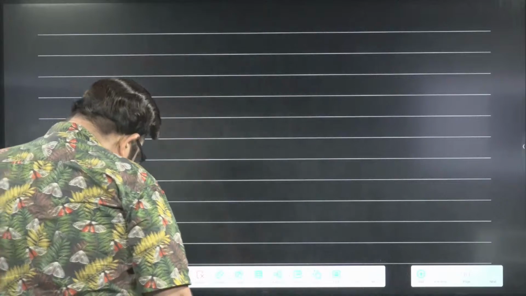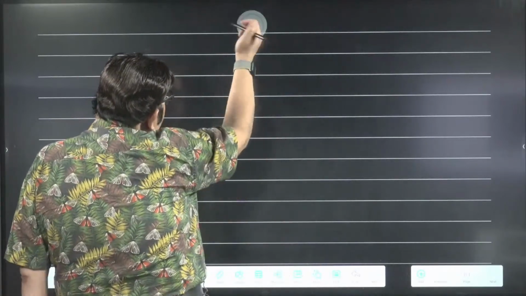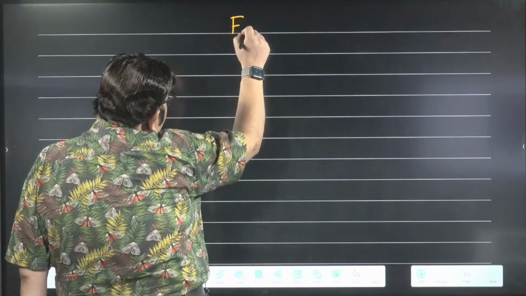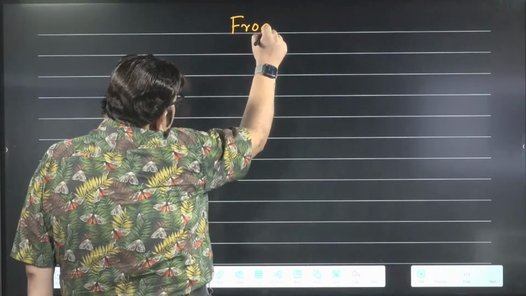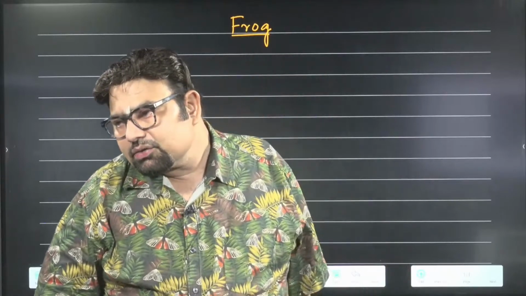Cockroach is over. Okay, let's begin with the next animal: frog. Now, this is not an unimportant thing, because earlier we used to think that frog and earthworm had been deleted, but so far we don't have any notification.